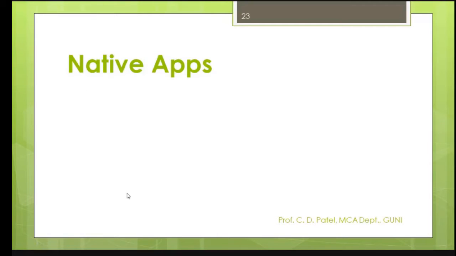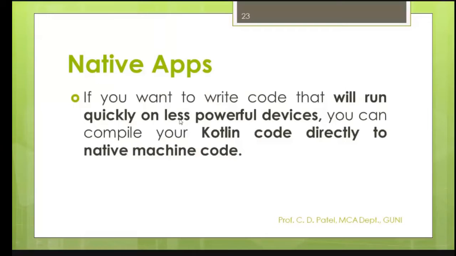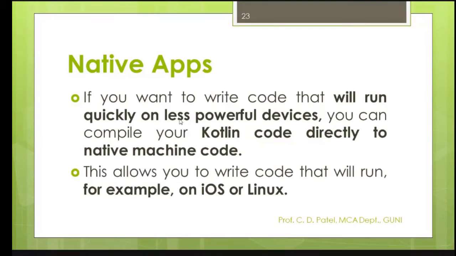Native API or native apps. Do you know what is native? Kotlin is also one thing that directly works with your native machine code. Yes, I will give you applications or examples of how the machine code exactly works with your Kotlin. So like this, your cross-platform language will help you to run your applications on iOS as well as Linux. These are the different features that we already covered.